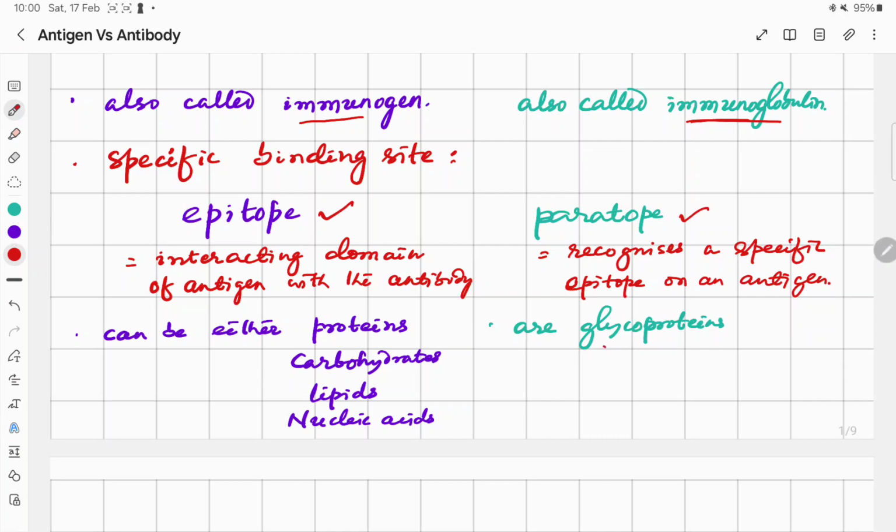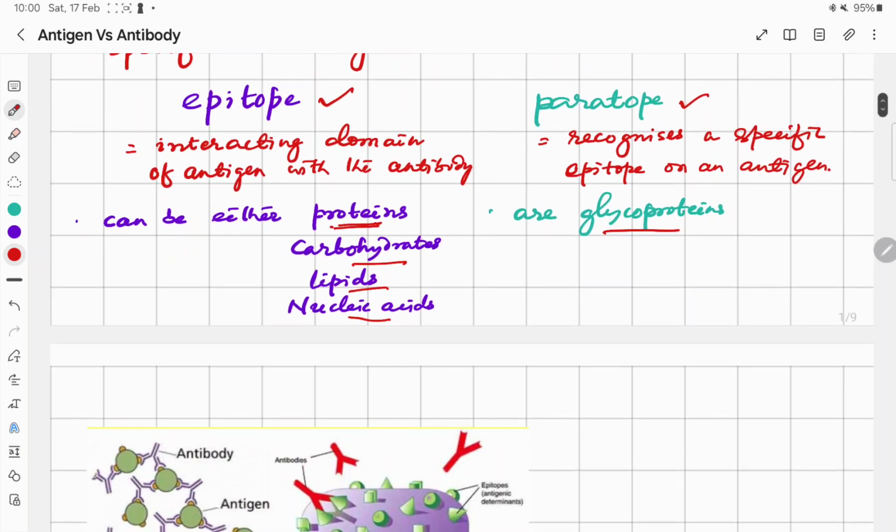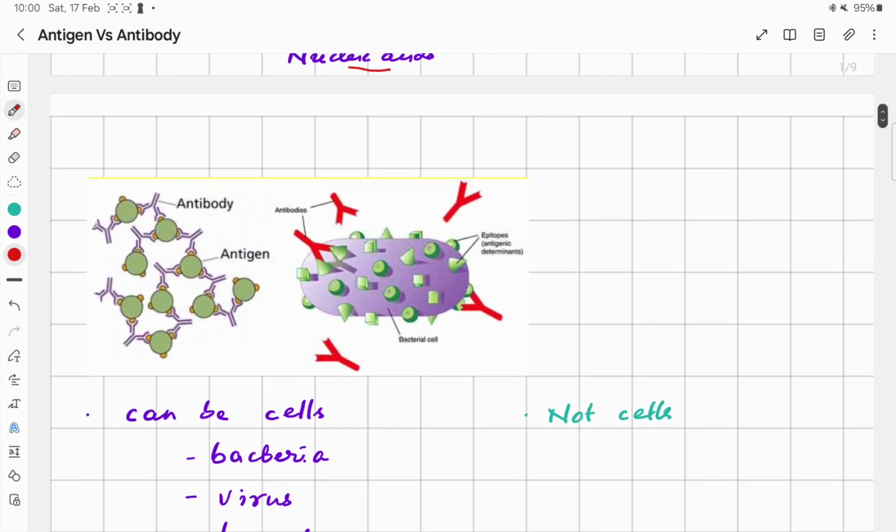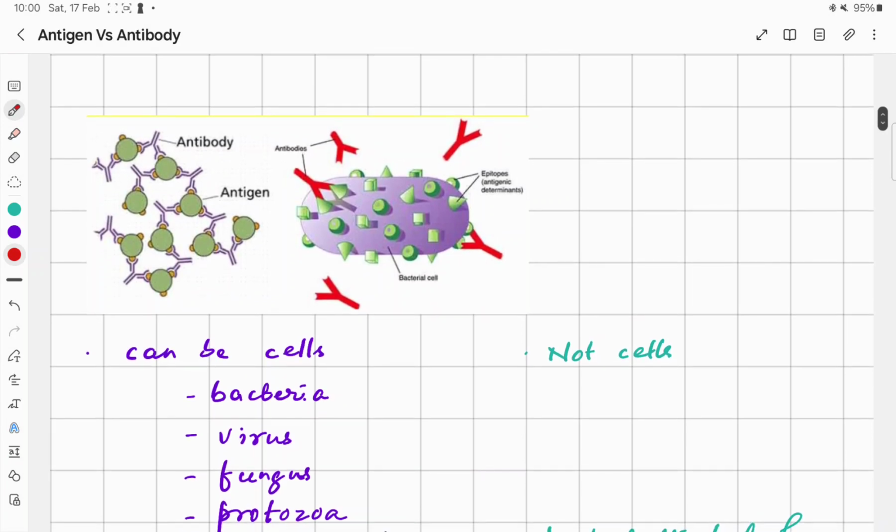So mostly the antibodies are glycoproteins, whereas the antigens, though mostly they are proteins, they can also be carbohydrates, lipids, as well as nucleic acids. And as we have discussed, the antigens can be bacteria, virus, fungus, protozoa, all the infectious agents. So the antigens can be cells, but the antibodies are not cells.